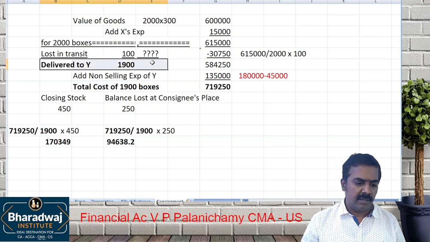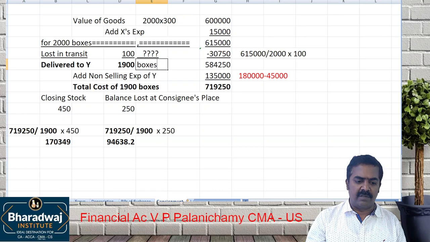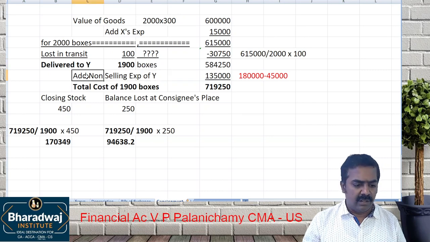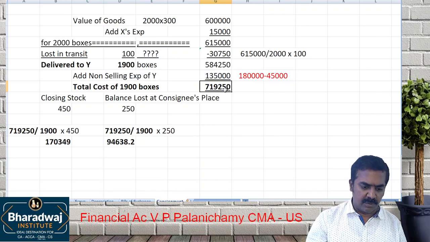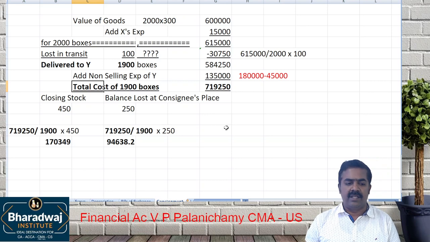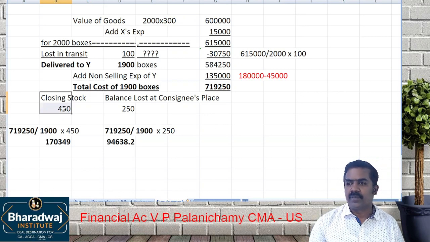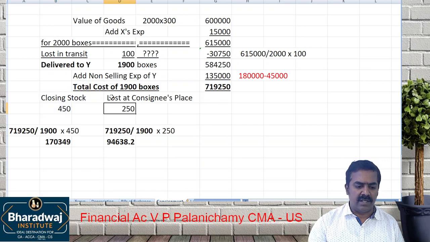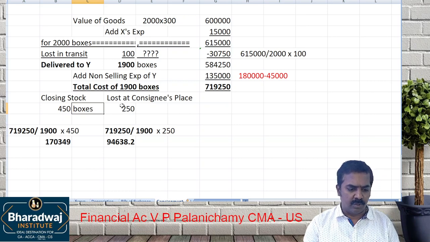30,750. The balance is delivered. 1,900 boxes delivered to Y. Then only the non-selling expense of Y should be included: 1,35,000. So what is the total cost of 1,900 boxes? 7,19,250. Very simple. How much closing stock is there? 450. What is lost at the consignee's place? 250. What will its value be? How to work out the value?